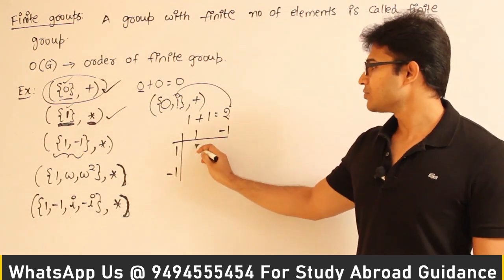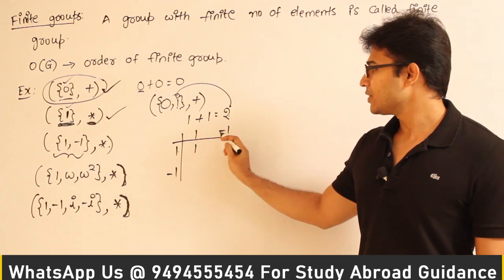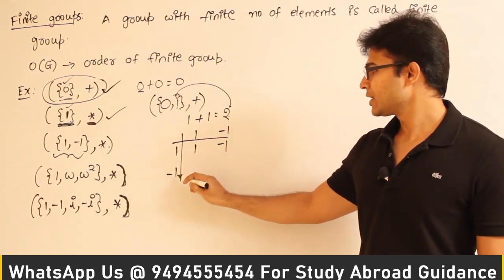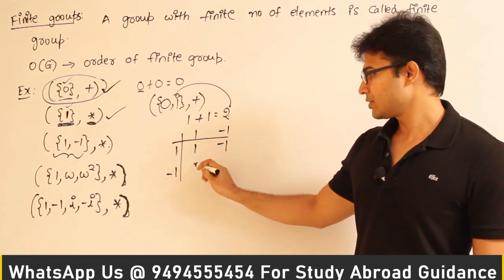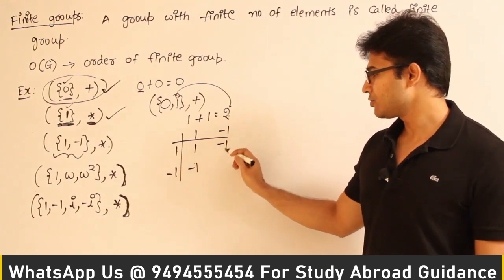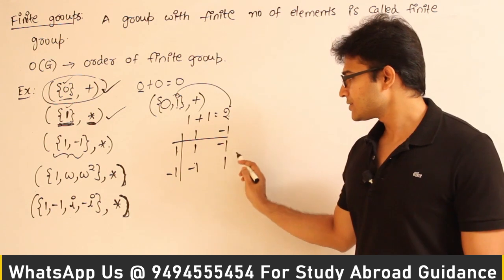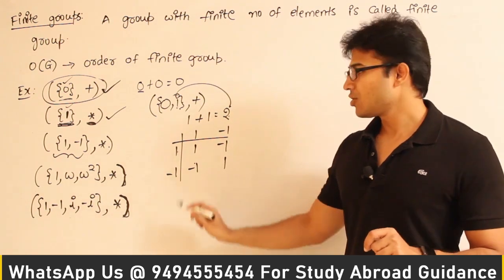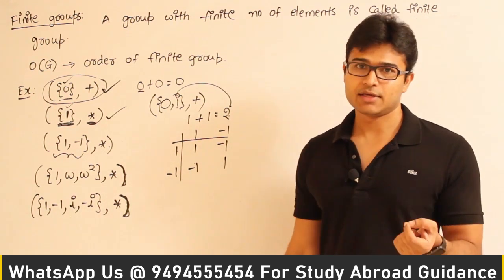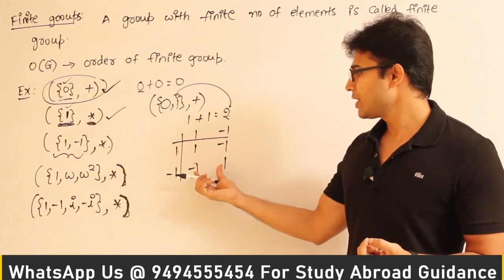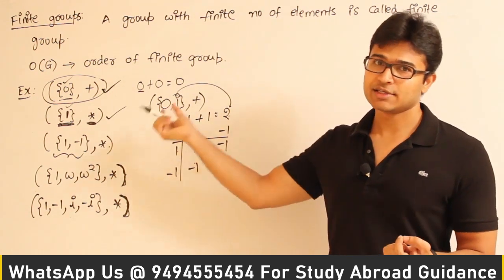Now what is 1 into 1? 1. What is 1 into minus 1? Minus 1. What is minus 1 into 1? Minus 1. What is minus 1 into minus 1? 1 itself. Now if you see these elements which are the result of the composition, which means by applying the operation, whatever we got, actually these elements are already present in this set.